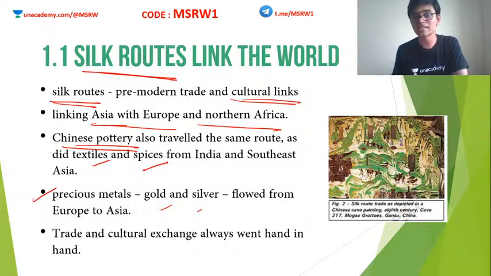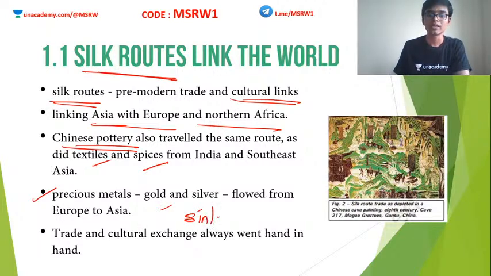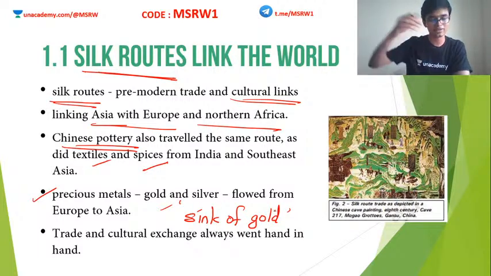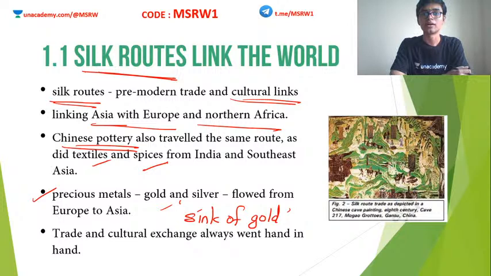This is also the reason why India, once upon a time, was known as the sink of gold. Okay, sink of gold. Why? Because Indian exports were extremely costly in various countries, and a huge amount of money was paid for its quality. So India was actually known as the sink of gold because of all these reasons.